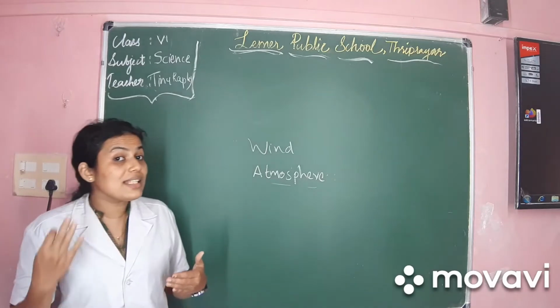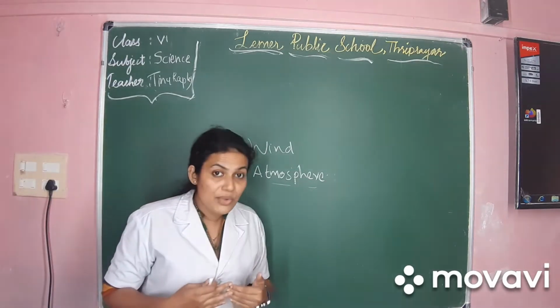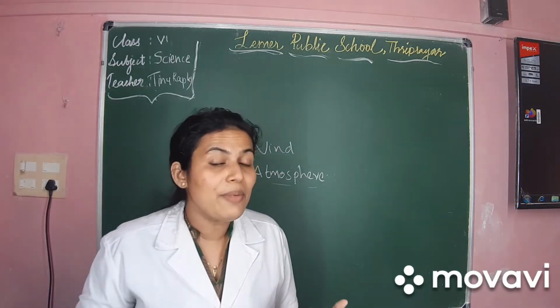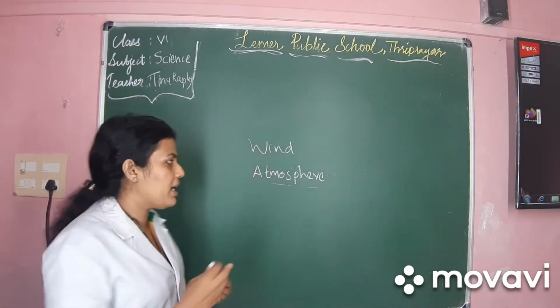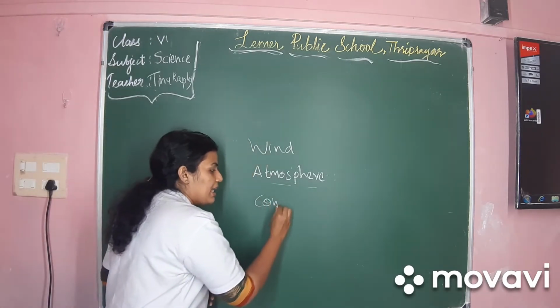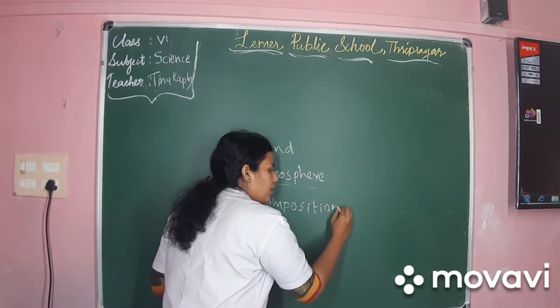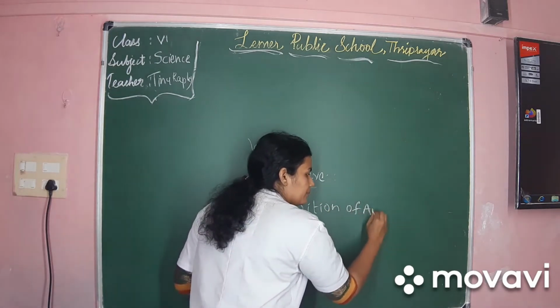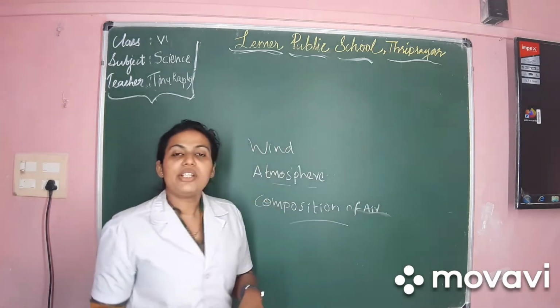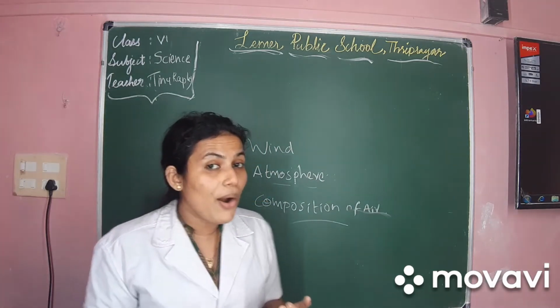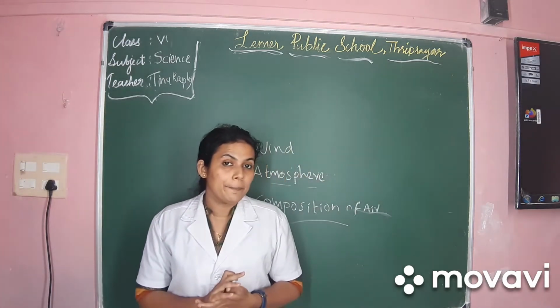Now we know various gases are present inside the atmosphere and they are named the composition of air. Now dear children, can you name the components present inside the air?